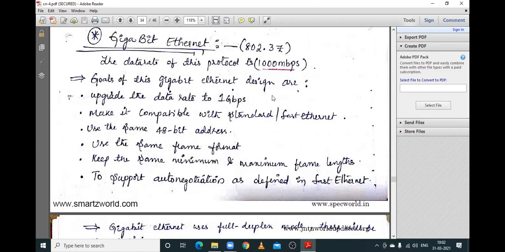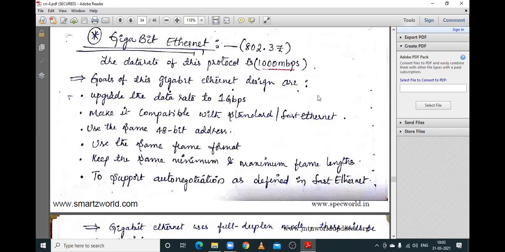And it is compatible with the standard Ethernet and fast Ethernet. It means that the standard Ethernet can be changed into gigabit Ethernet also.